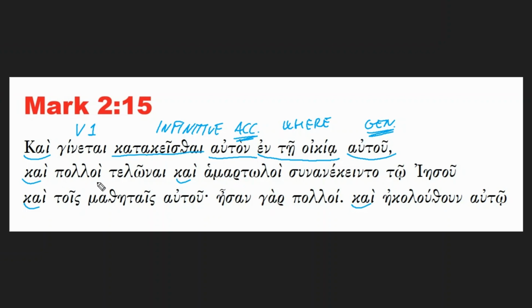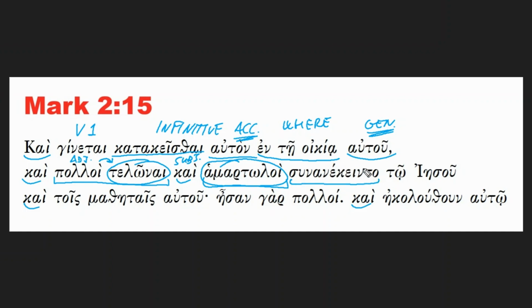Then you have the second sentence, where the subject is this polloi telonai kai hamartoloi. So this is the whole subject. There are two types of individuals, the telonai and the hamartoloi. So these are the subjects, and there's also an adjective here, polloi, which is connected to telonai, to the first type of individuals. But it could also refer to both. No problem with that.